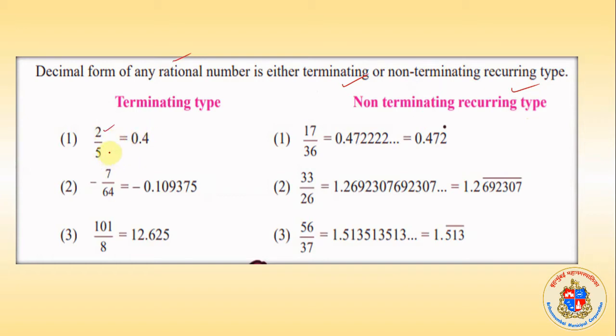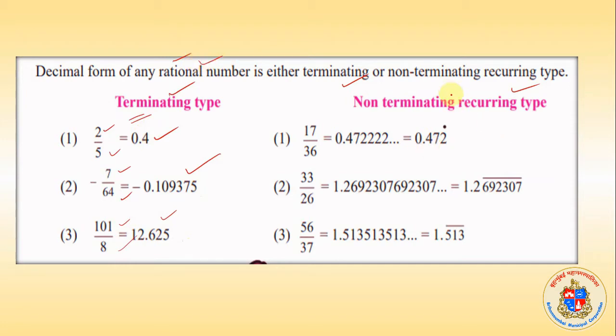Here 2/5 ends over here, so it is terminating. 7/64 it ends over here, 0.109375 खत्म हो गया. And 101/8 is 12.625, इधर खत्म हो गया. Such numbers are named as terminating numbers. These are properties of rational numbers.